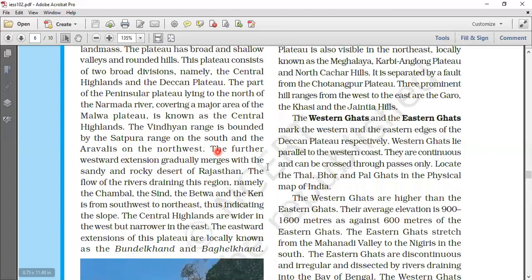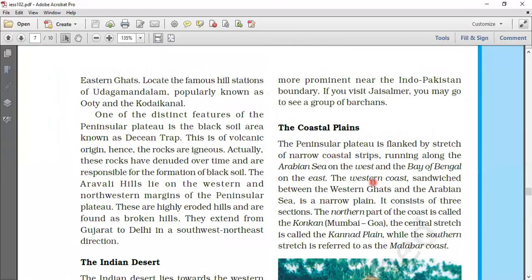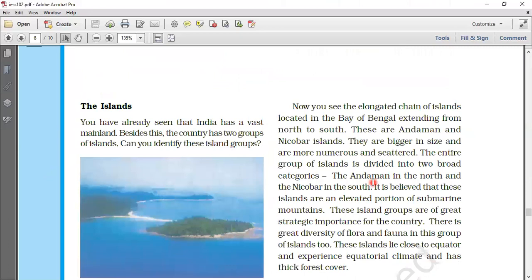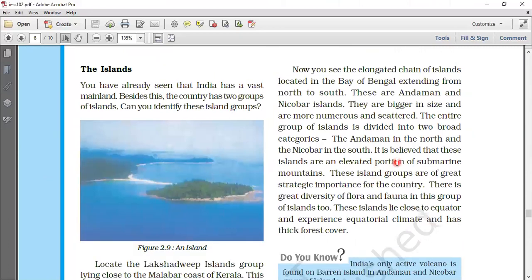Last short note: the island groups of India. India consists of two main island groups, namely Lakshadweep and the Andaman and Nicobar Islands. Lakshadweep consists of many small islands located opposite the Kerala coast in the Arabian Sea. The islands of this group are formed of coral deposits called atolls, in Malayalam, which refers to their ring or horseshoe shape.